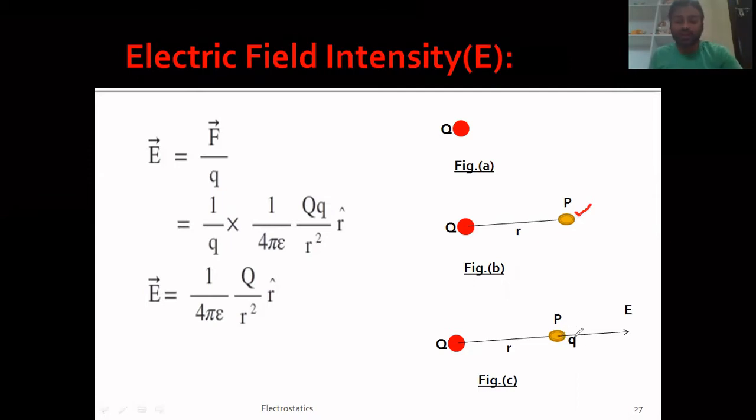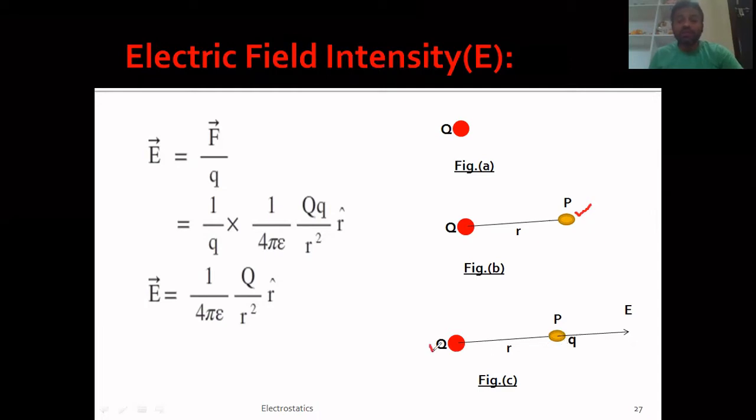Let us assume that small q is the unit positive charge that I am keeping here, or a test charge, you can say, or simply a charge. So let us keep a small q at point P. Whenever some small q charge is kept at P, there will be some force of attraction or repulsion between these two charges, which we studied with the help of Coulomb's law.